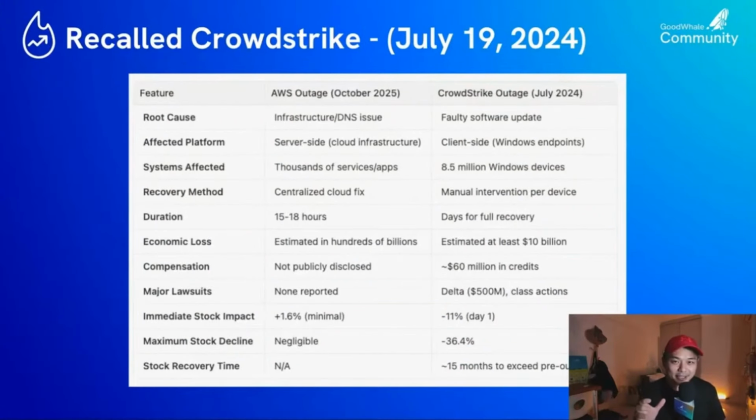and through the top to the bottom, it dropped close to 36%. There's some slight difference between these two incidents. For CrowdStrike, it's mainly this software update. Just like AWS, it's a faulty update, but it's more closely related to a DNS issue. And then what happened is the fixing doesn't happen at the client side. The fixing happened at the AWS side.